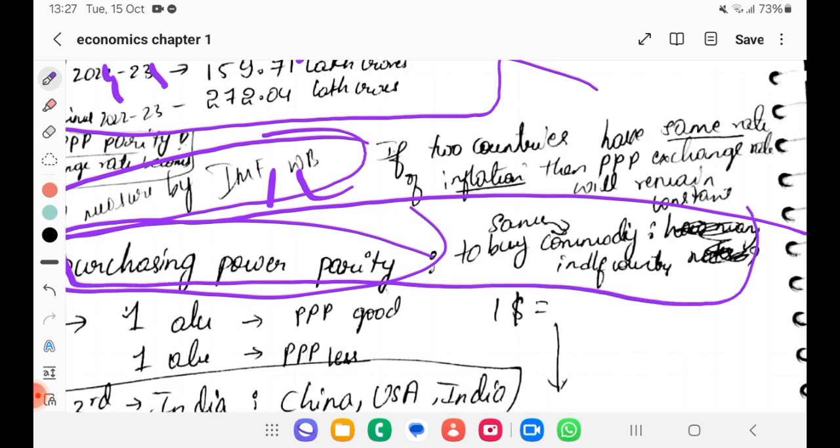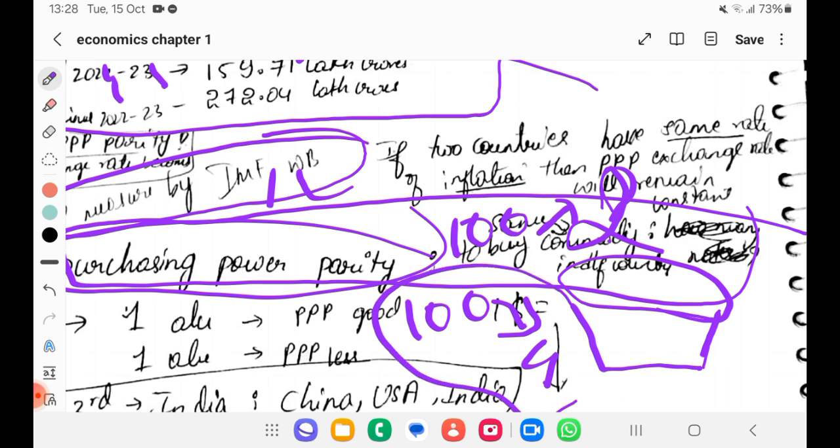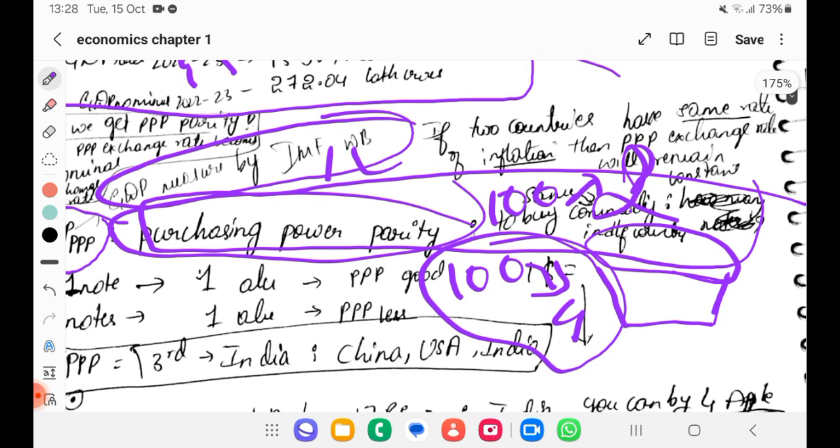That is, to buy the same commodity in different countries, how much money you will be spending. For example, there is a basket of goods. If I spend 100 rupees in India, I will get 4 apples. If you go to USA and spend 100 rupees, how many apples will you get? That is purchasing power parity. You might get only 2. So purchasing power is more for India, right? But it is not true, I am saying it just for example.